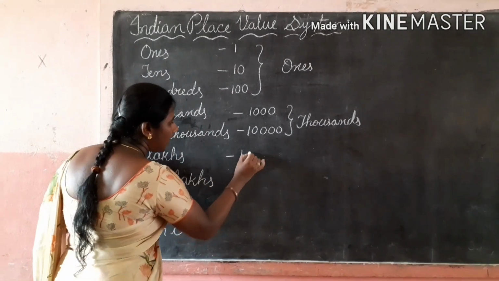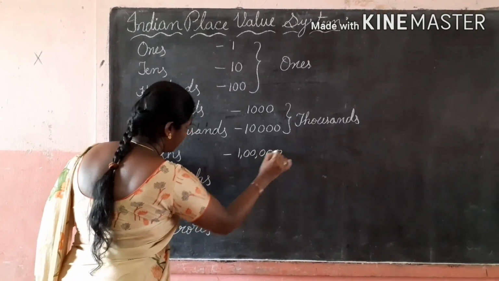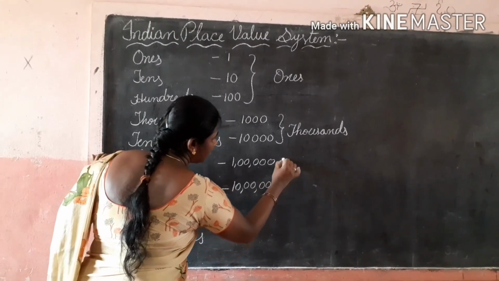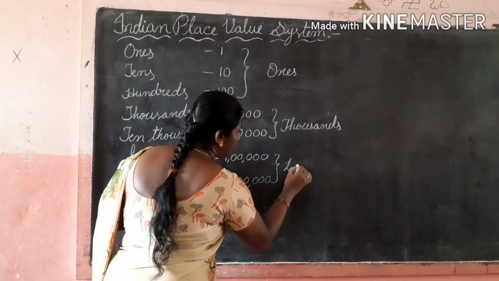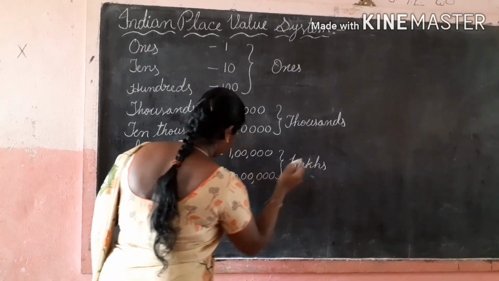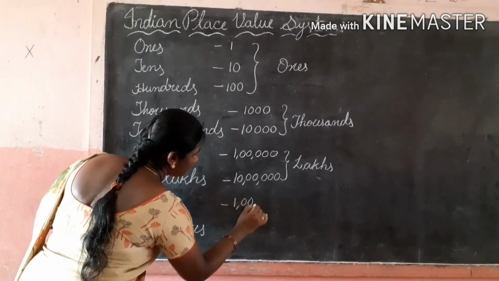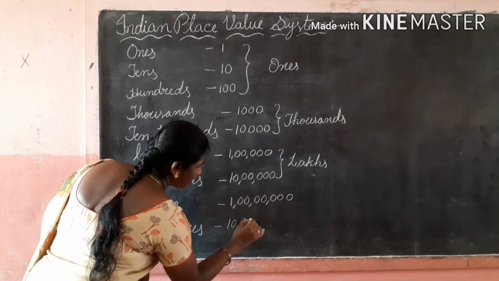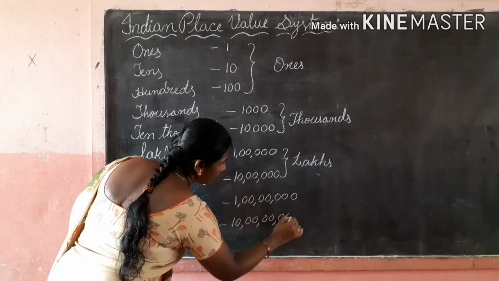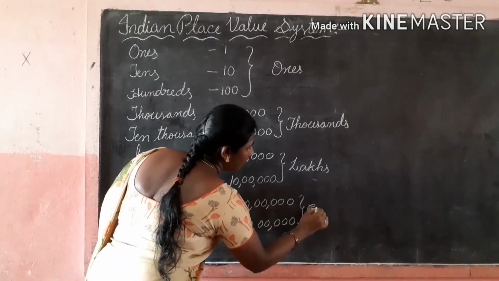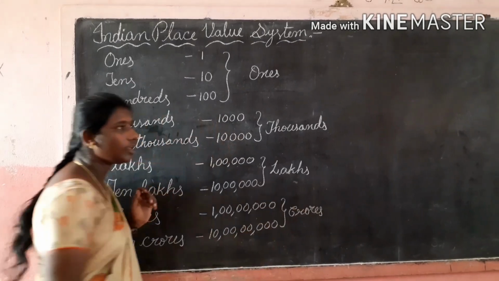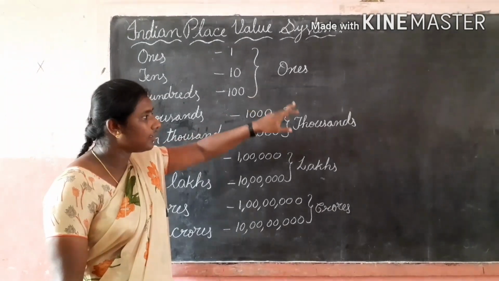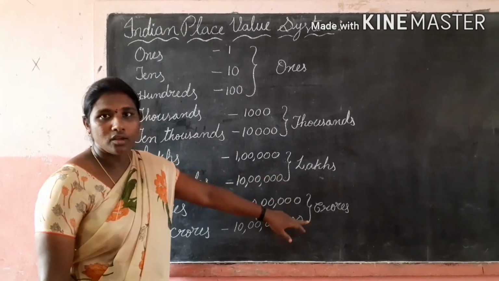Next, lakhs, 1 lakh, 10 lakhs. These two come under the lakhs period. Crores, 1 crore, 10 crores. These two come under the crores period. In the Indian place value system, there are 4 periods: ones period, thousands period, lakhs period, crores period.